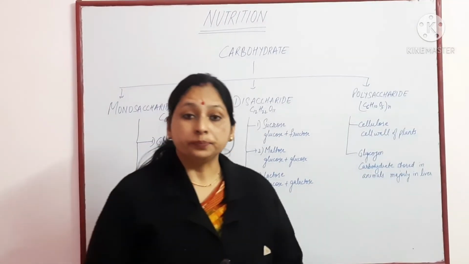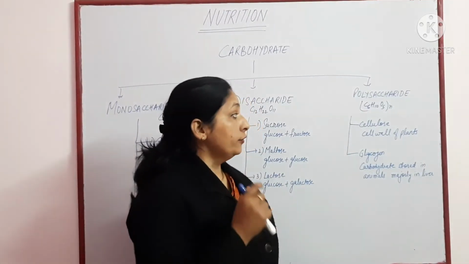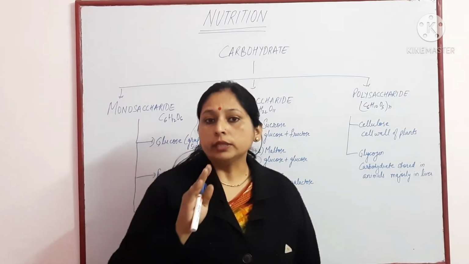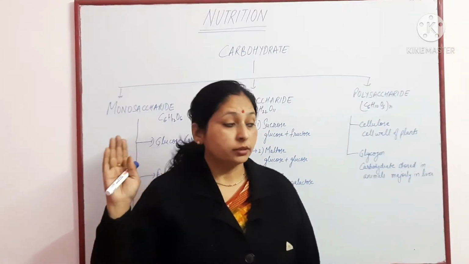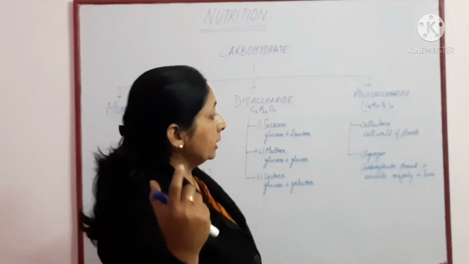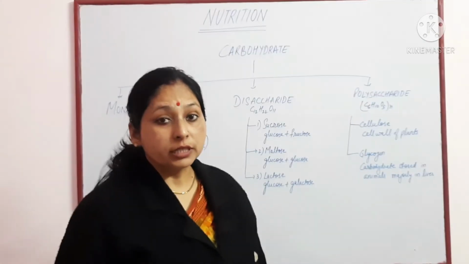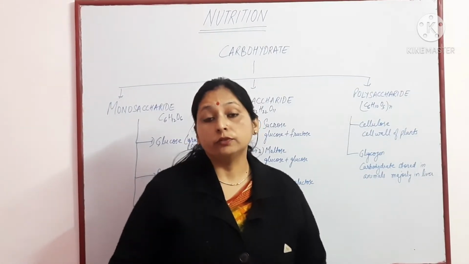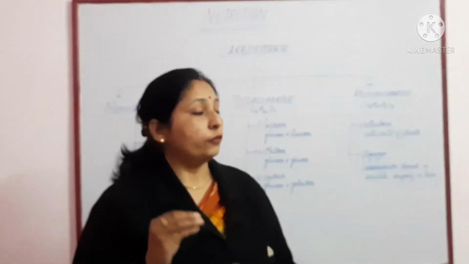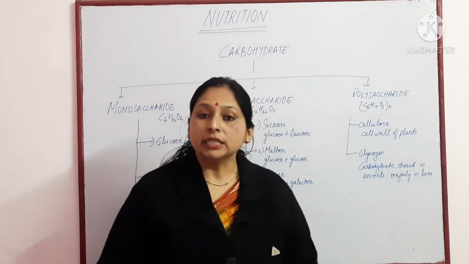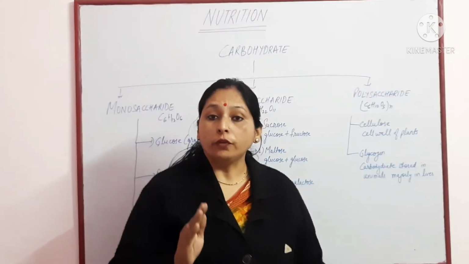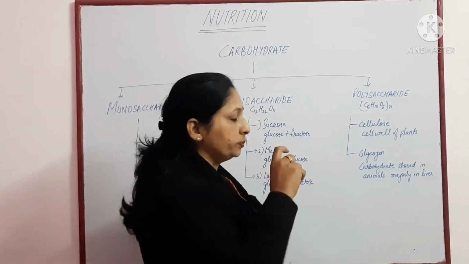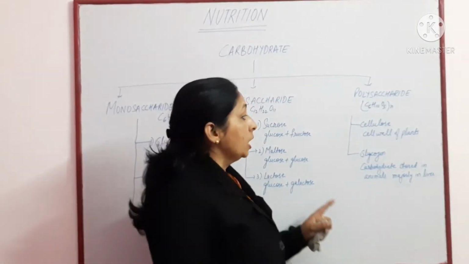Then polysaccharide. If these monosaccharide units are joined together and form large long chains, then it is a polysaccharide. An example for this is cellulose, which is the major constituent of the cell wall of plants. And the general formula for polysaccharide is (C6H10O5)n, where n means long chain. The number of chains and units vary.